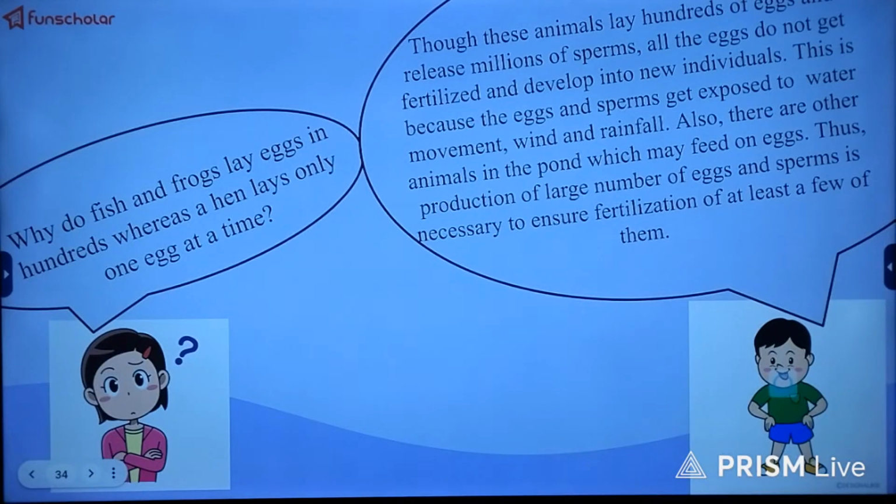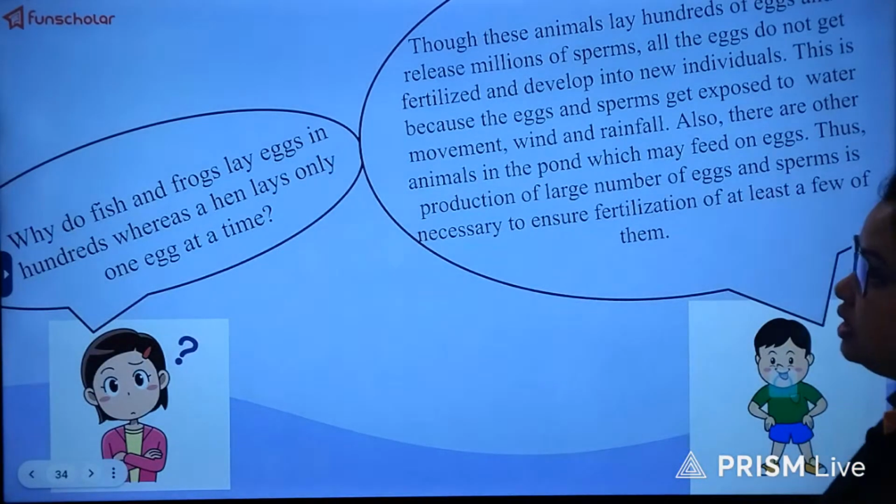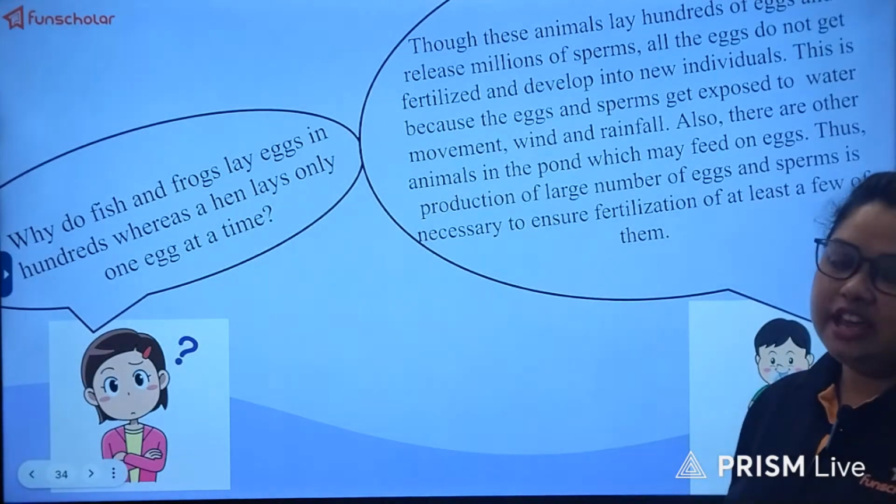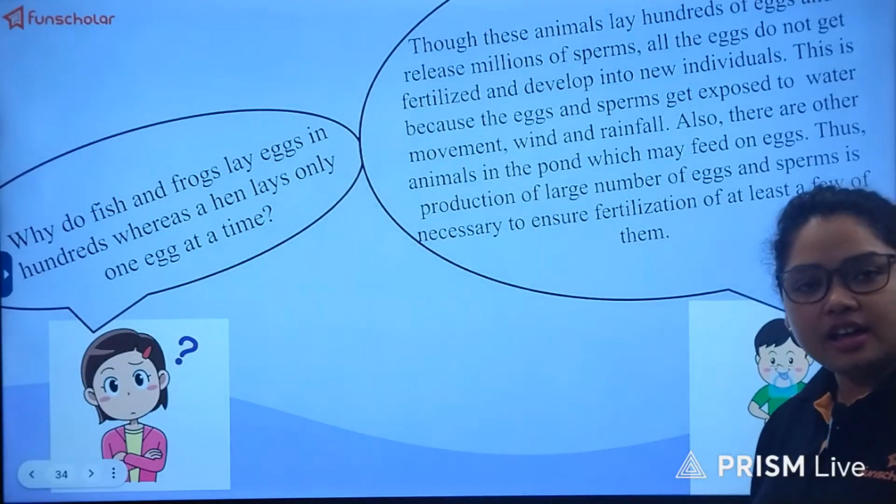Also, there are other animals in the pond which may feed on them. So there is every scope of predation in the environment.